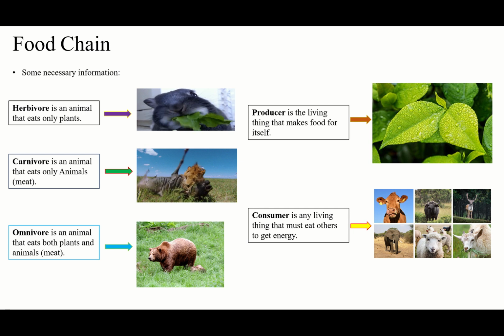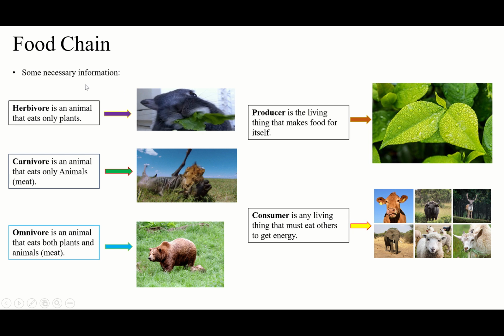for understanding food chain and food web, some things are necessary, okay? So you have to know them, then you can understand the others. Okay, let's see what they are. First is herbivore, which is an animal that eats only plants. Plants, grass, these things. Autotrophs, the things that make food for themselves, like the rabbit.